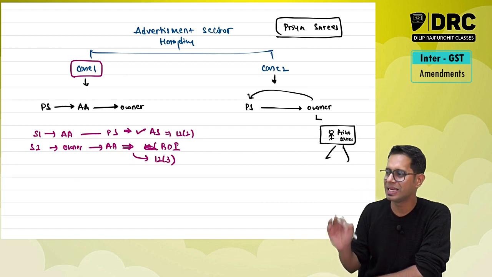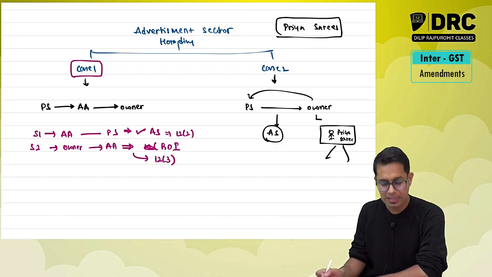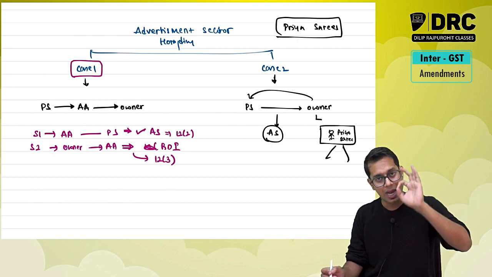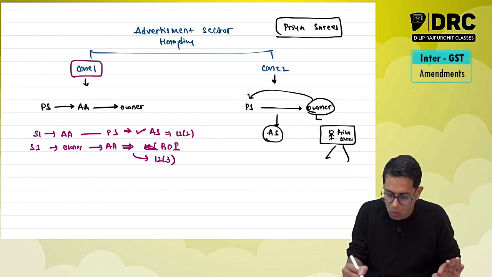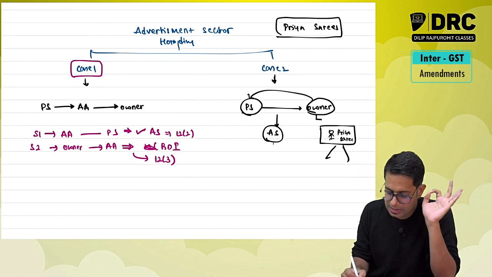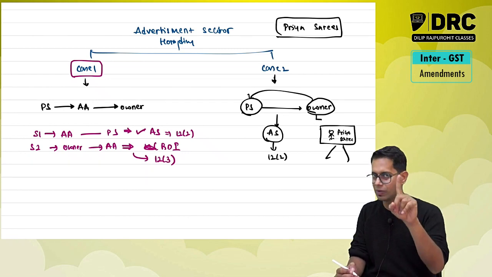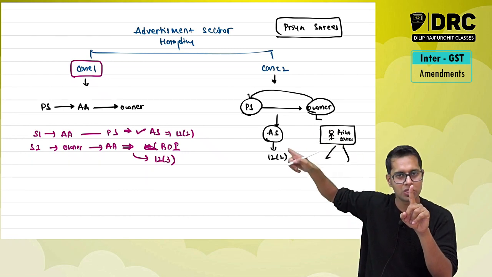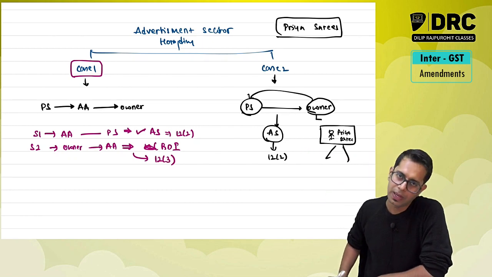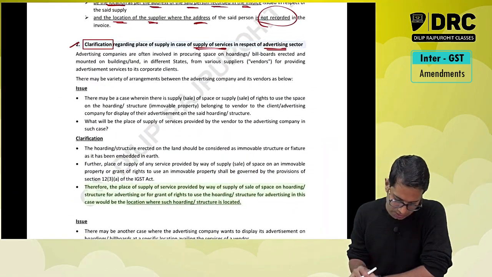In this case, the lawmaker says this is treated as advertisement services. This is not treated as renting of immovable property services. This is an advertisement service given directly by the owner to Priya Sarees. In this case, section 12 subsection 2 will be applicable. There is only one service over here, and accordingly section 12 subsection 2 will be applicable. This is the small clarification which they have given.